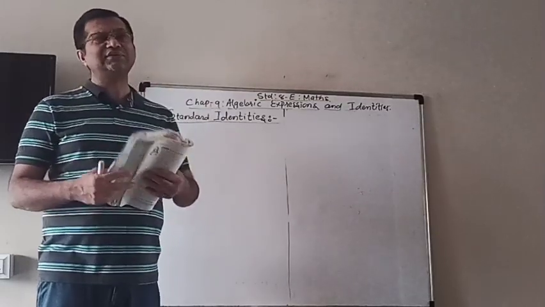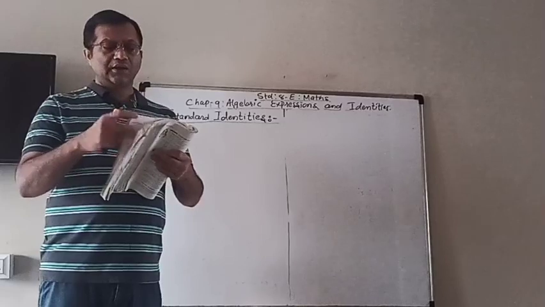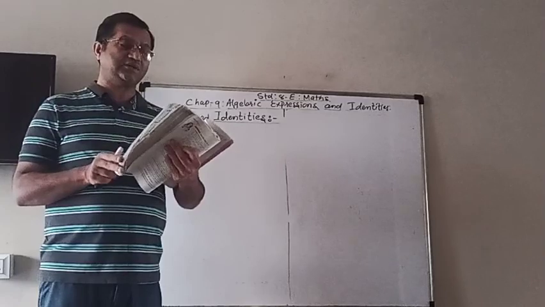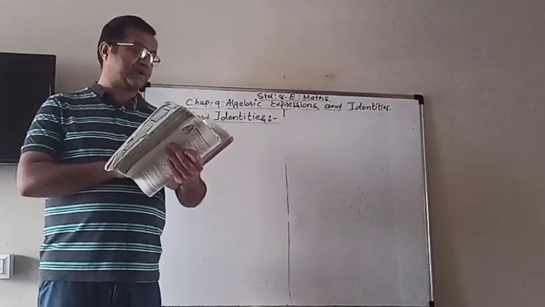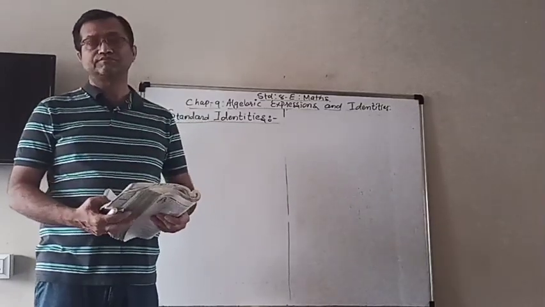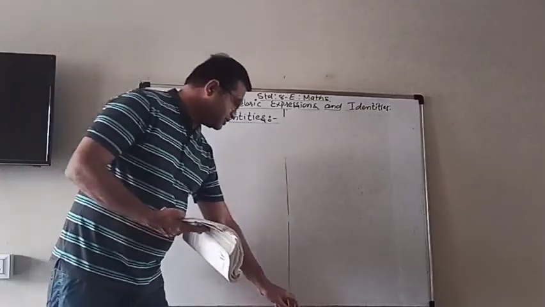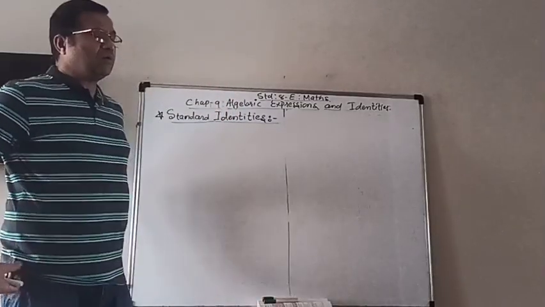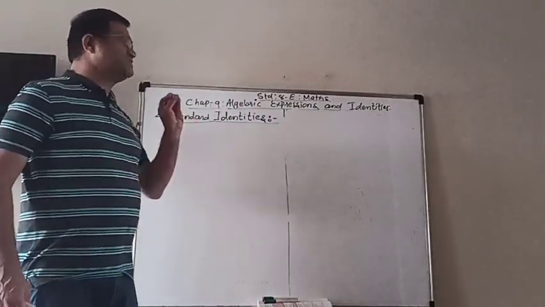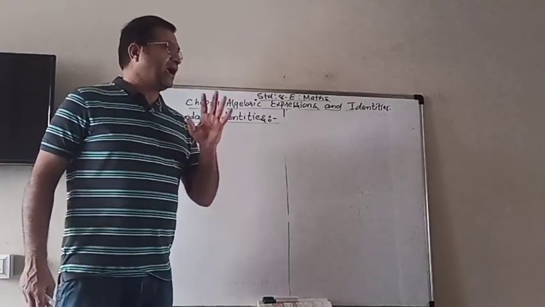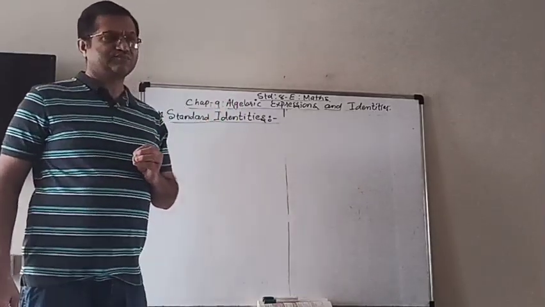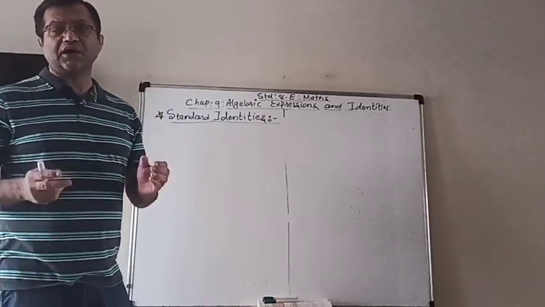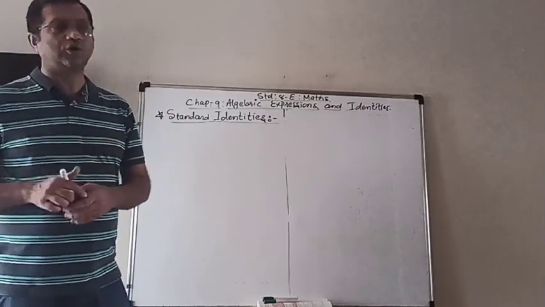Those identities will be useful in the other chapter, that is factorization, chapter number 14. And that chapter is also very, very important. Now, as I told you, these identities are also obtained by multiplying a binomial with another binomial.